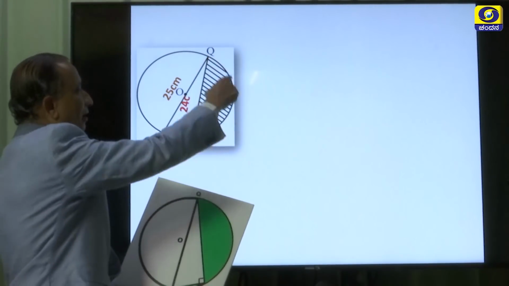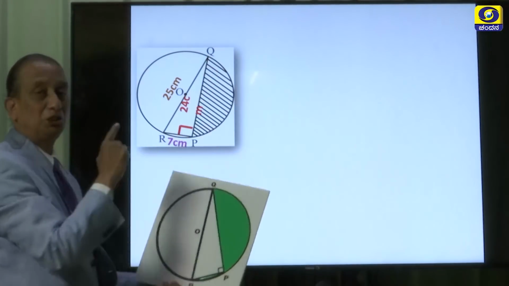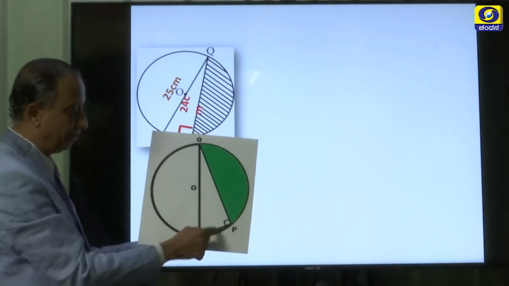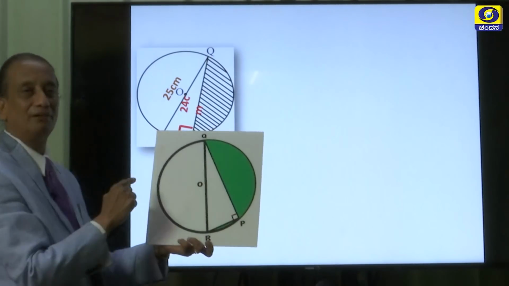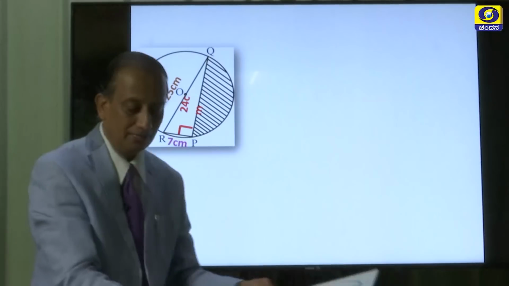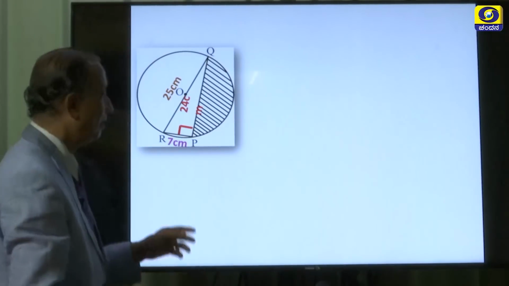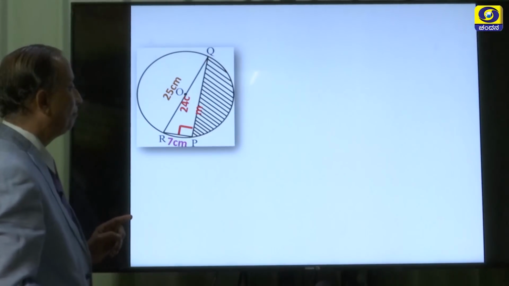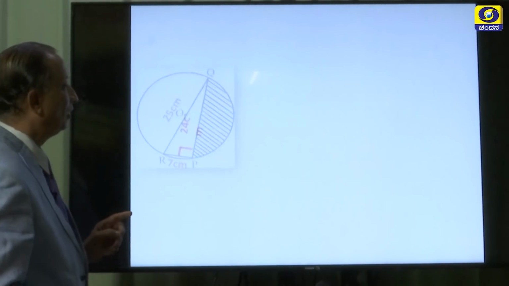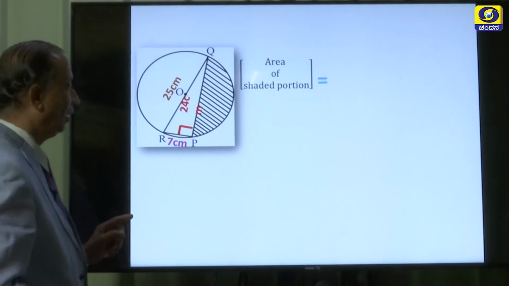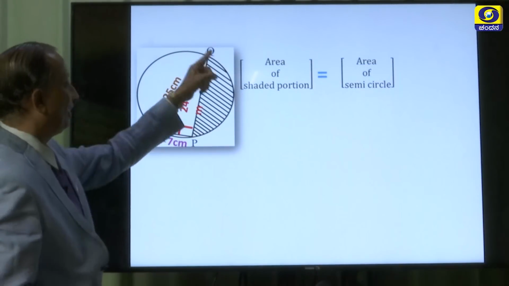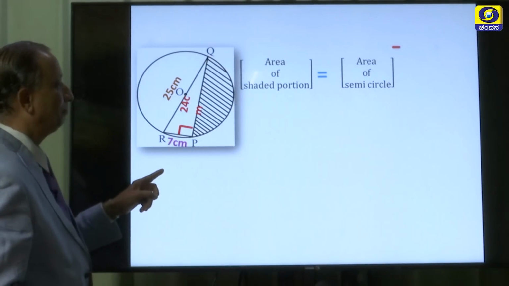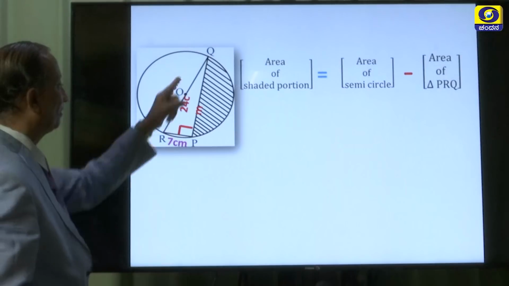We have to find the area of this shaded region, which is in green color, this plus this small piece. We have to find the area of this region. So, let me try to explain this to you now. Okay, what is the data given? Area of the shaded portion is equal to, okay, now the area of the semicircle, from that we have to subtract, what is it that we have to subtract?